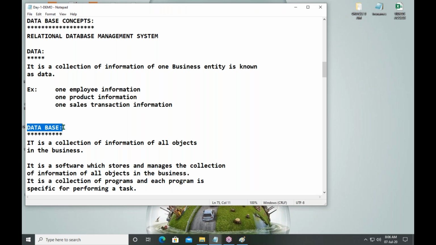Username and password are provided by the company or business. By providing a username and password, they are permitting you to access your account details. That is called authentication, permitting the users.